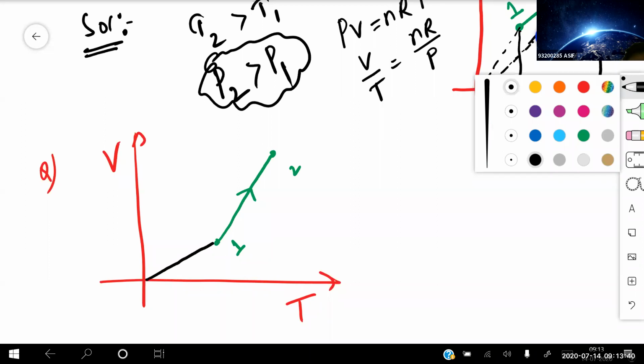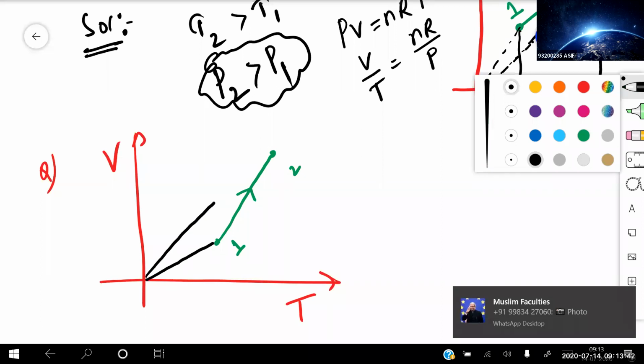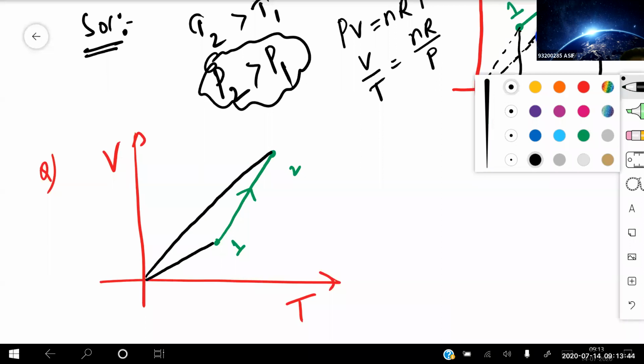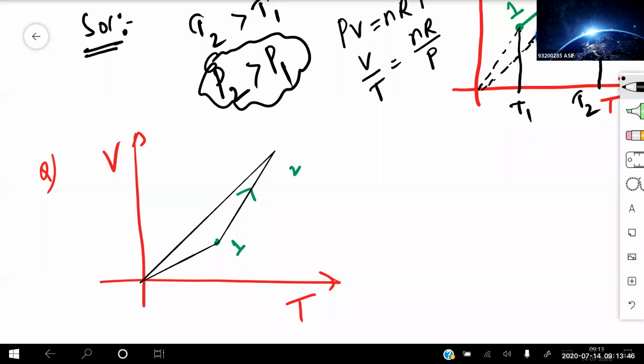This is the initial point and this one is your final point. Okay, now? It is changing. Okay. So what you do is draw this line like this. And then you try to draw the line from origin to the point 2.